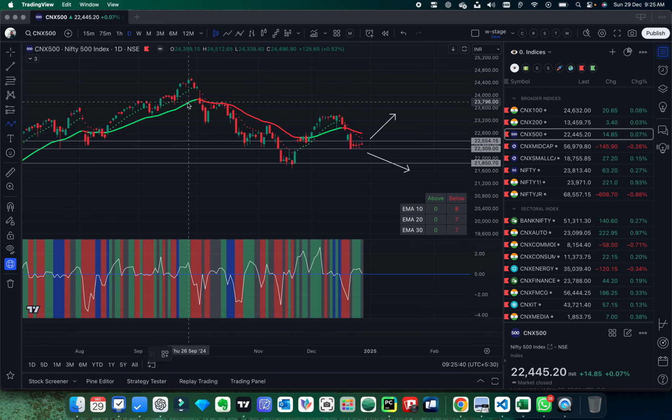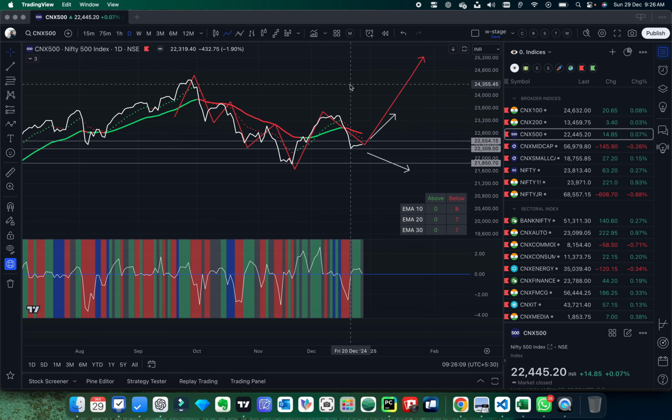So if you see, as per the Dow theory, this is high, low, high, low, high, low, and we have broken this particular low and we have closed above, and then again we have come up here. So as per the Dow theory, if uptrend has to continue, then we'll have to protect this particular low. If this is not protected, then this structure gets violated and the downtrend will continue.